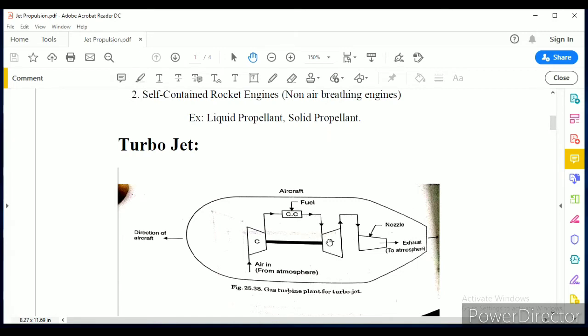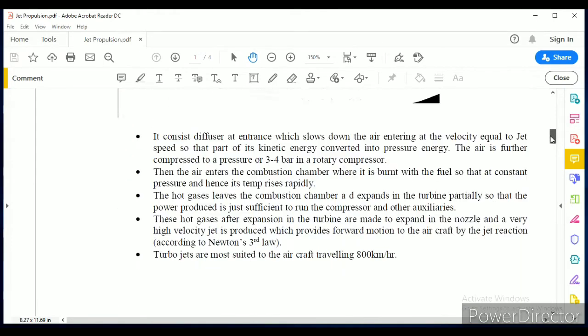These hot gases partly expand in the turbine, because the power produced by the turbine is utilized to run the compressor and the other auxiliaries. The remaining part of the expansion takes place in the nozzle, so that the nozzle produces a high velocity jet. The reactive force of the jet propels the turbojet. So this is the working of the turbojet.